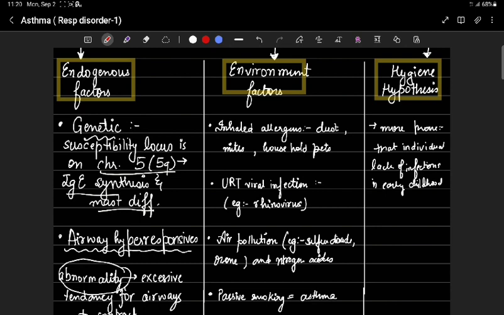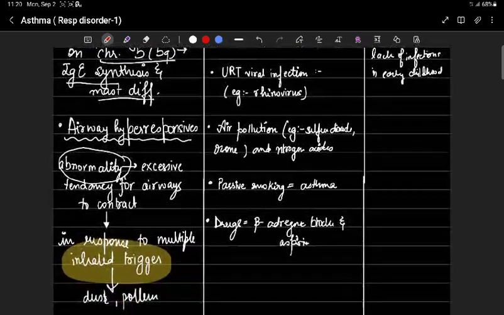The major etiological factor in atopic asthma is genetic predisposition to type 1 hypersensitivity reaction and exposure to environmental triggers. One of the susceptibility loci is on chromosome number 5, with several genes involved in regulation of IgE synthesis, and mast cell and eosinophil growth and differentiation.